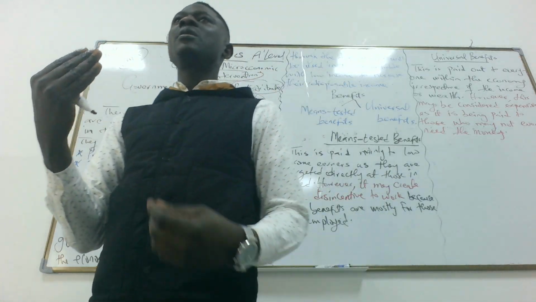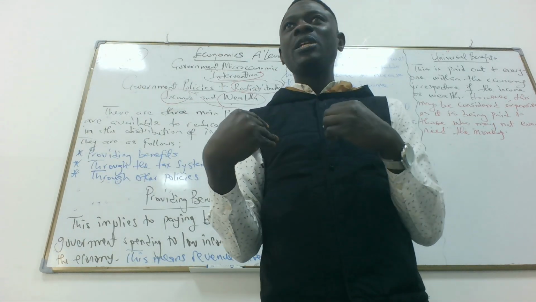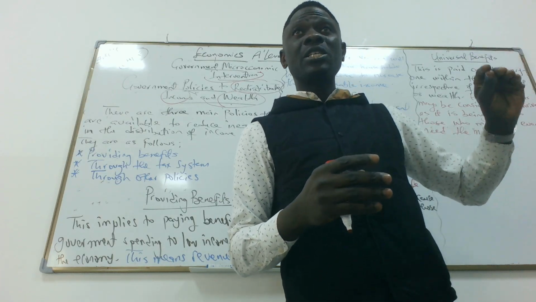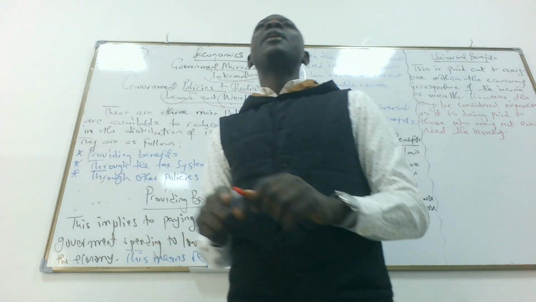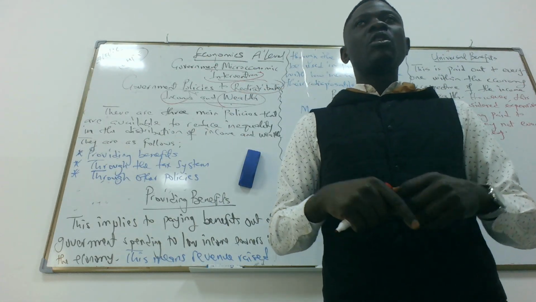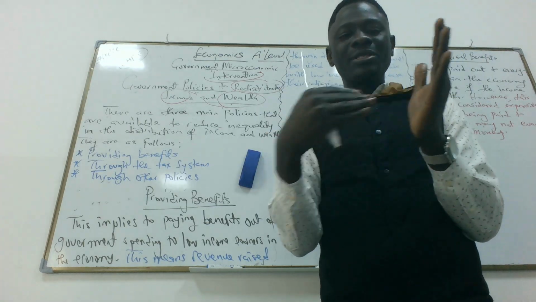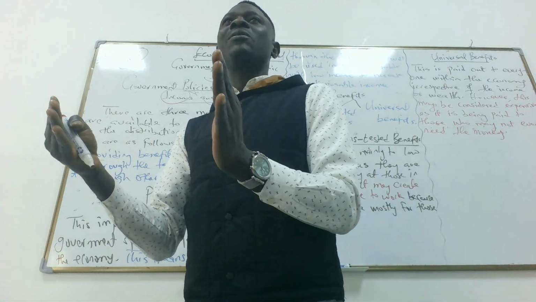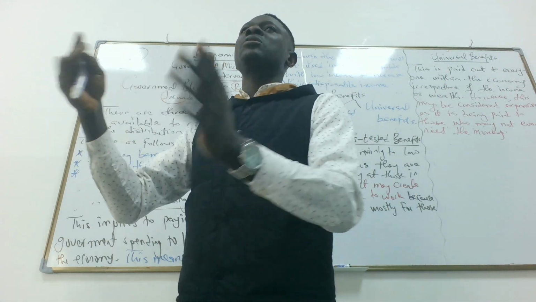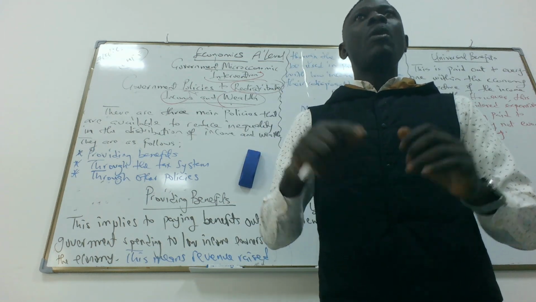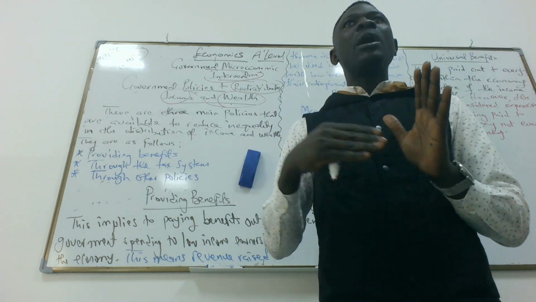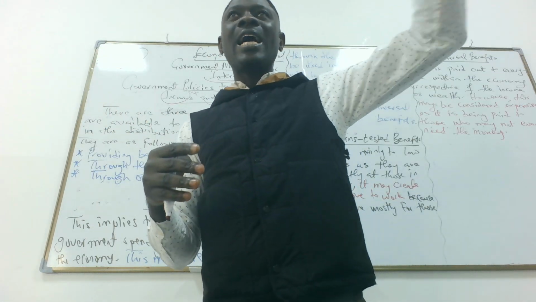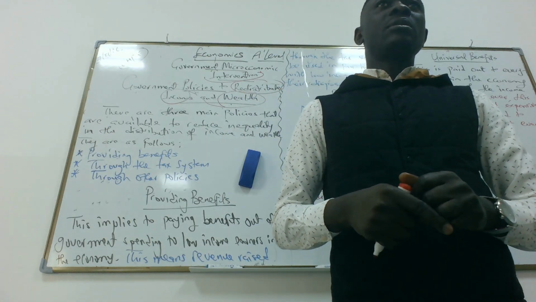So government will use spending. How does government get money anyway? Government gets money from taxation. So whatever money government generates through taxation, government will pay it to low-income earners. That is providing benefits. Government pays people that are considered low-income earners to cover up for what they cannot actually afford. Say, I can only afford $5, but every now and then I need more than $7. Government would ensure that the $2 is added to my income. Does it make sense here?